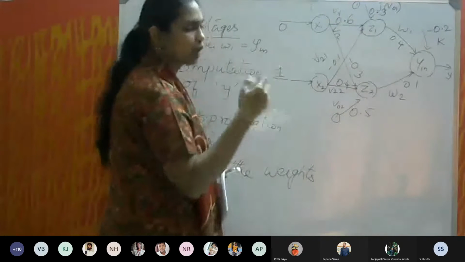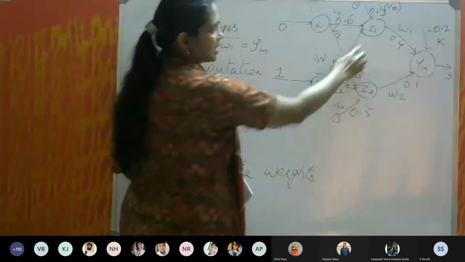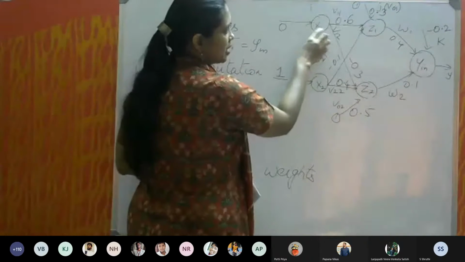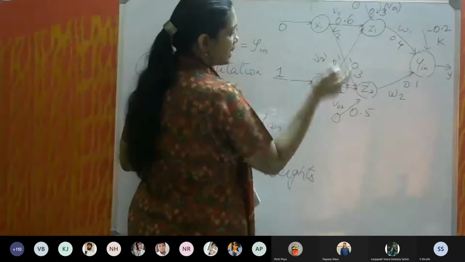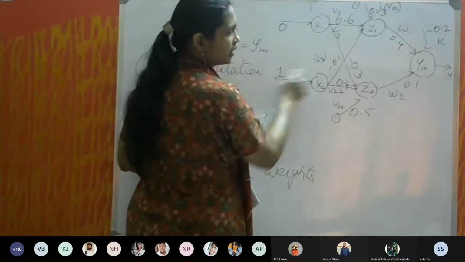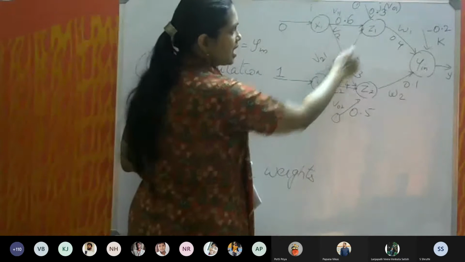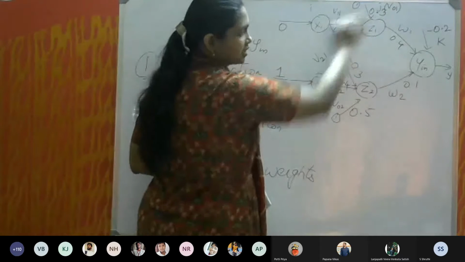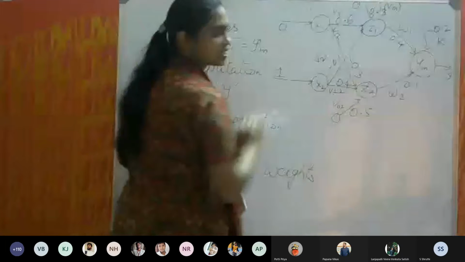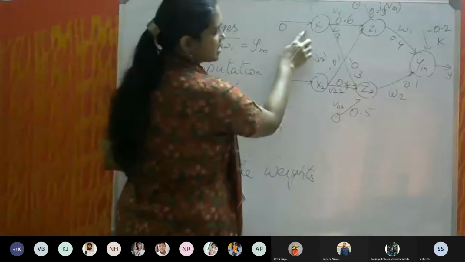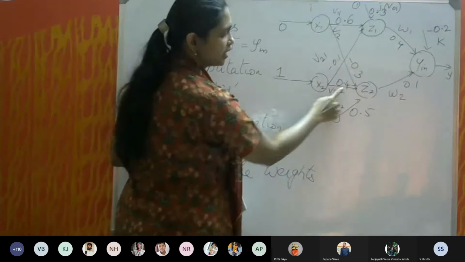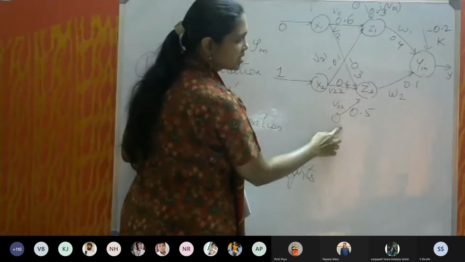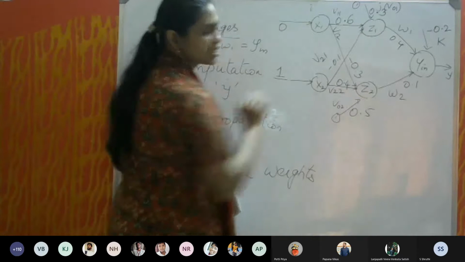Y in is finally, so here we have to find z in 1 and z in 2. So z in 1 will be based on these two, 0.06 into this input plus this input into minus 0.1 plus 1 into 0.3. Similarly for z in 2, we have to take the 0 into this minus 0.3 plus this 1 into this 0.4 plus this 1 into 0.5, which will give z in 2.